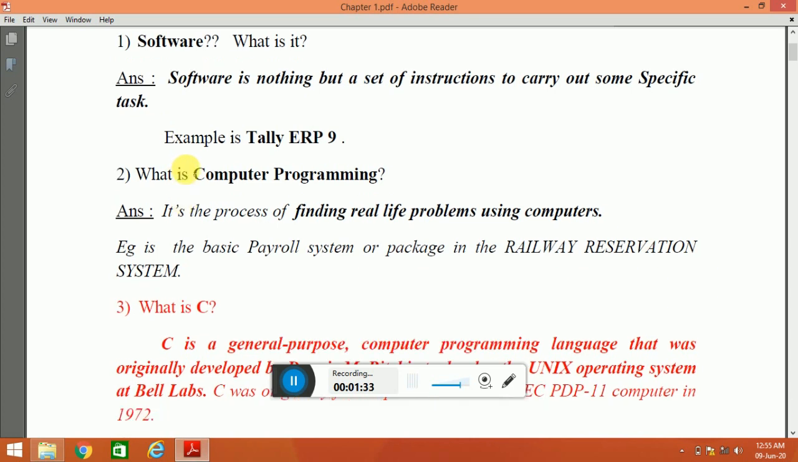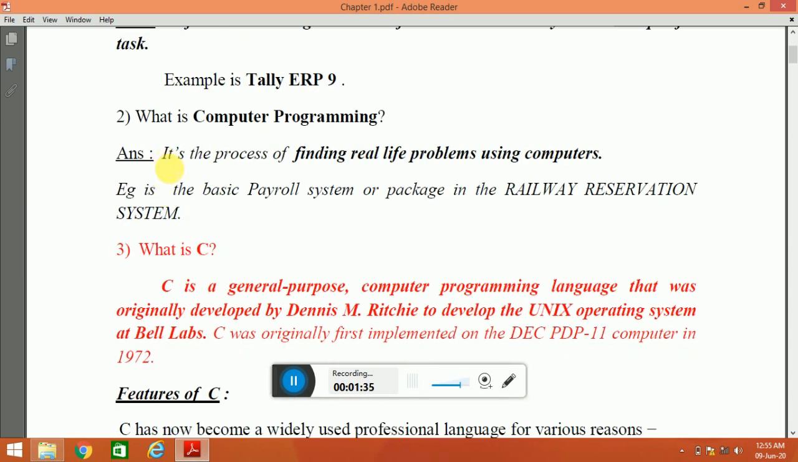What is computer programming? It is the process of solving real life problems using computers. Now what is a real life problem using computers? The example is very easy. The example is the basic payroll system or package in the railway reservation system. Now what happens in the railway reservation system software?